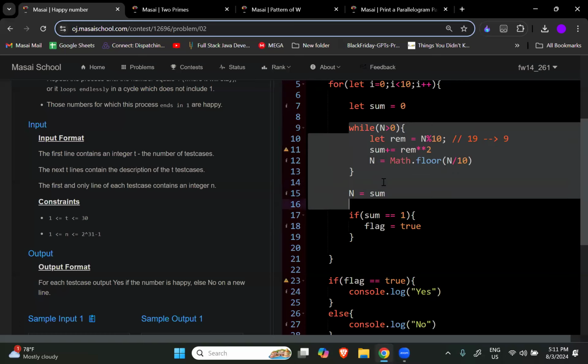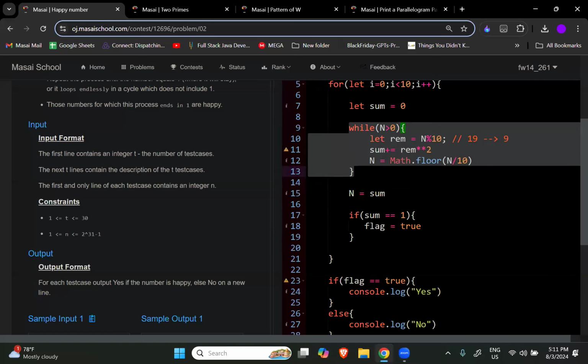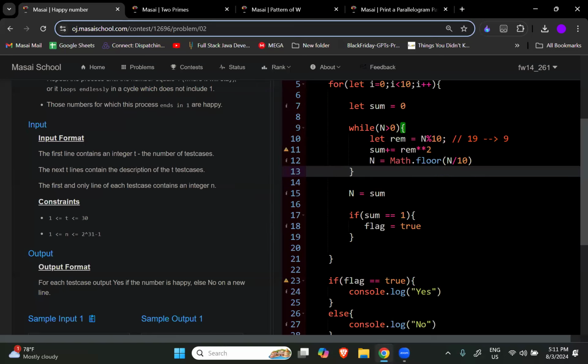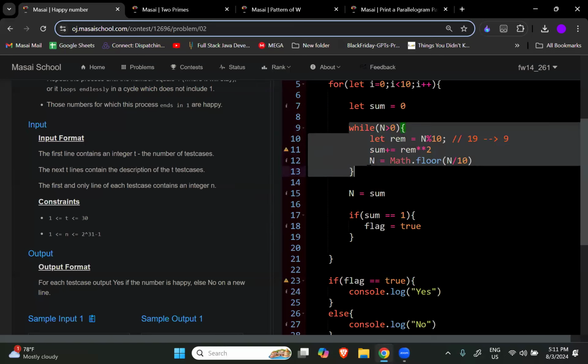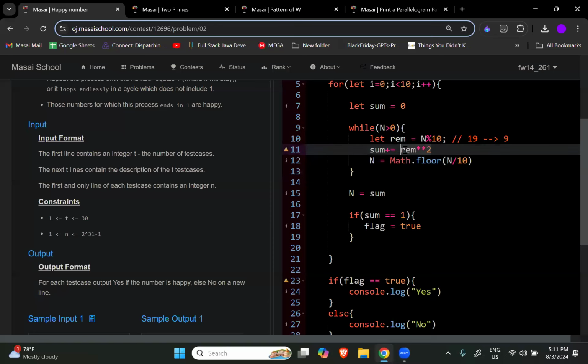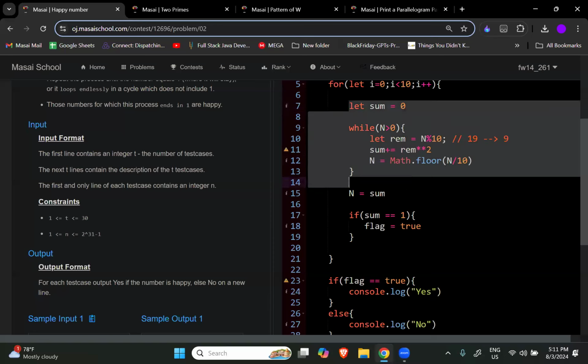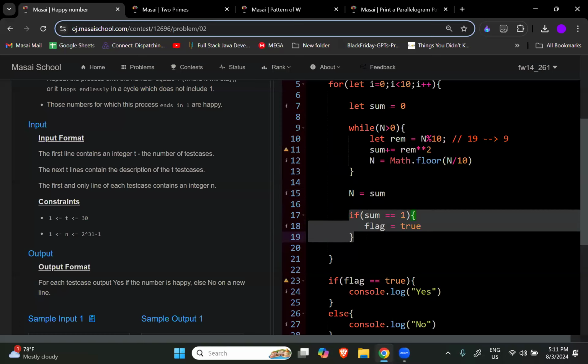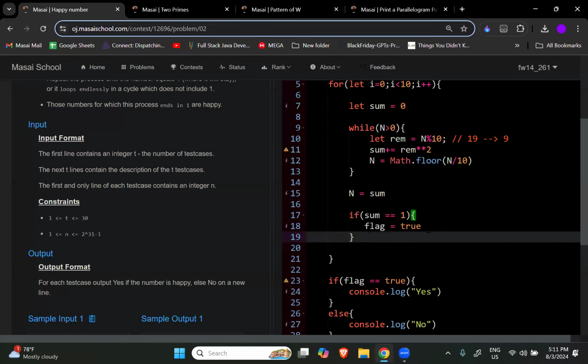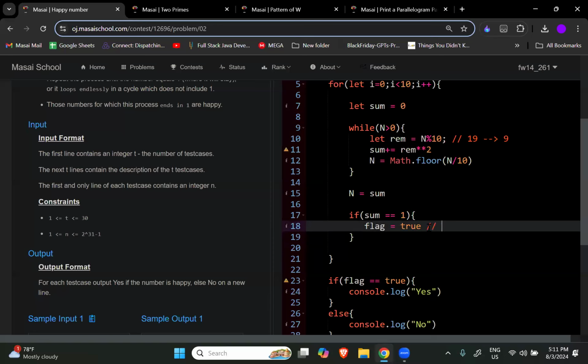Now inside this part you are pretty familiar, right? क्योंकि we are just breaking down the number one by one and we are making it square, और उसका जो square है we are adding it into the sum only. Simple, nothing else we are doing here. Once we complete this, my final agenda is to check whatever value is present inside the sum. Is it 1? If it is 1, it's a happy number.